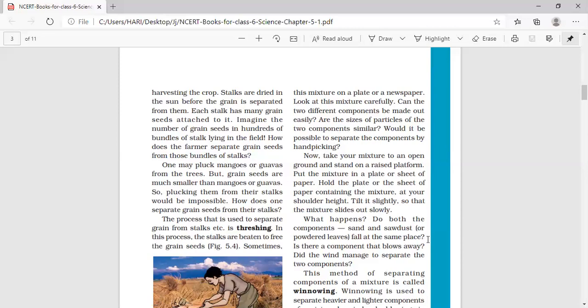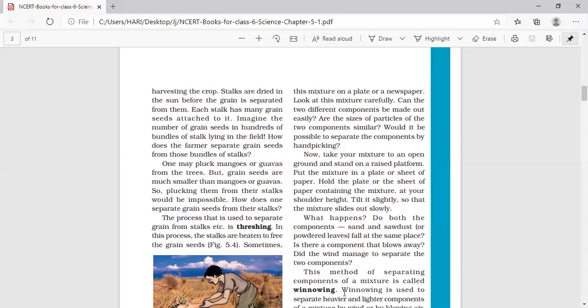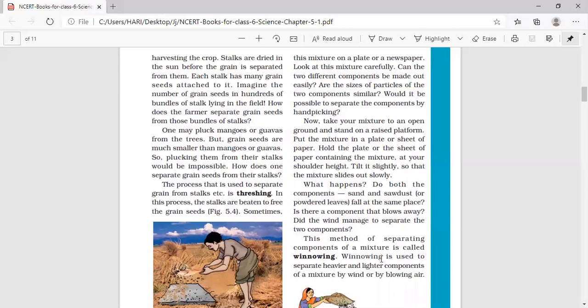Okay, children? See, it is given. This method of separating components of a mixture is called winnowing. Winnowing is used to separate heavier and lighter components of the mixture by wind or blowing air.